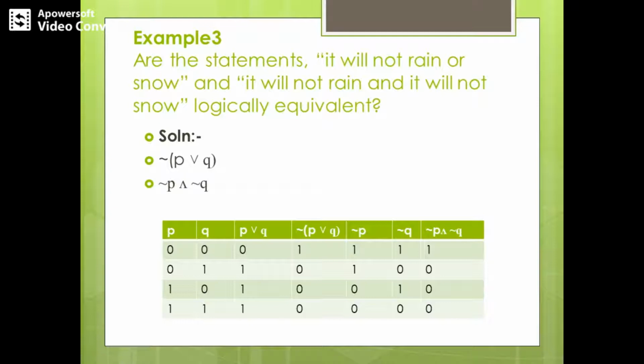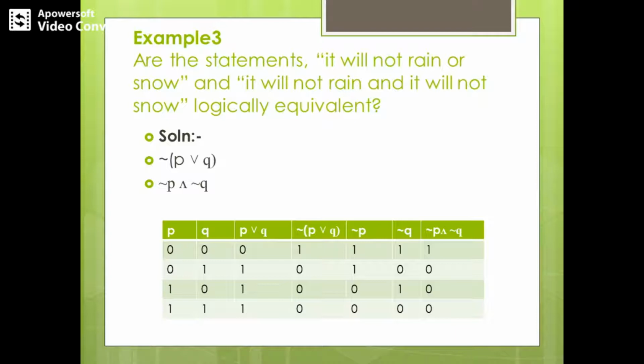So the first statement is written as negation of P or Q. Here the statement is given as it will not, where not is the connective which applies to both rain as well as snow. So not of rain or snow. You can observe how the statement is written: negation of P or Q.